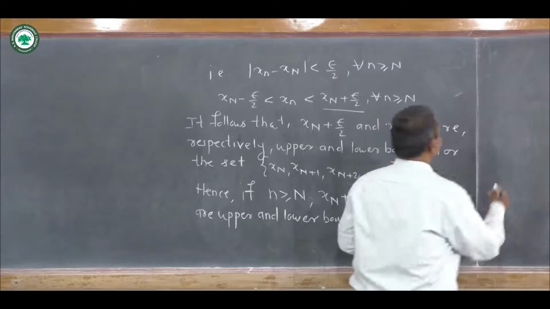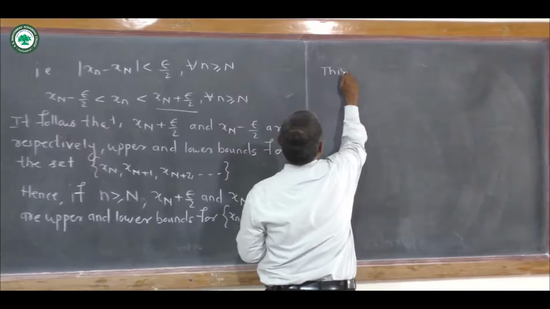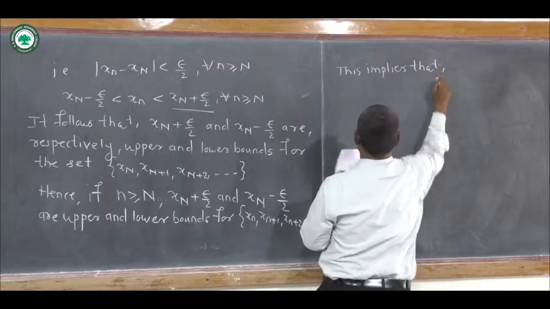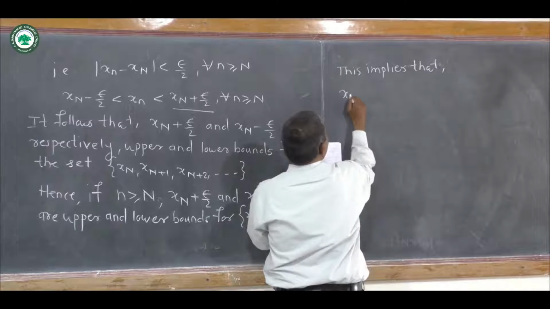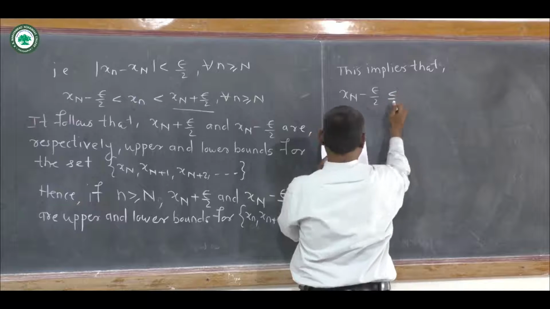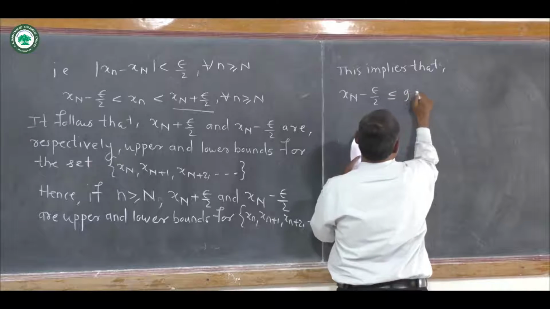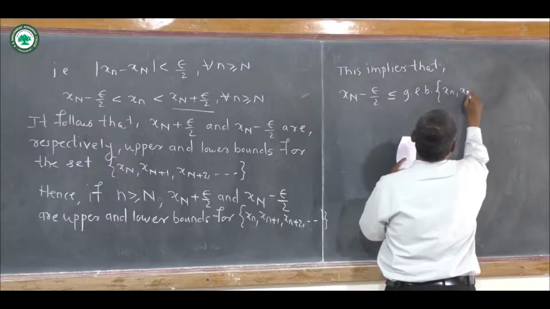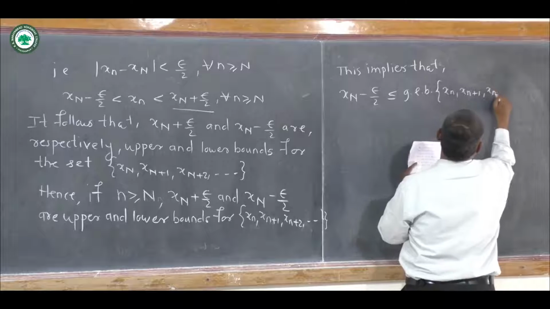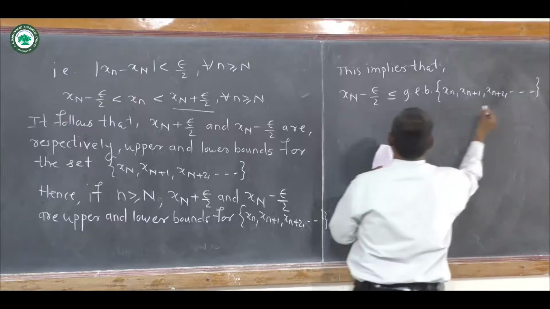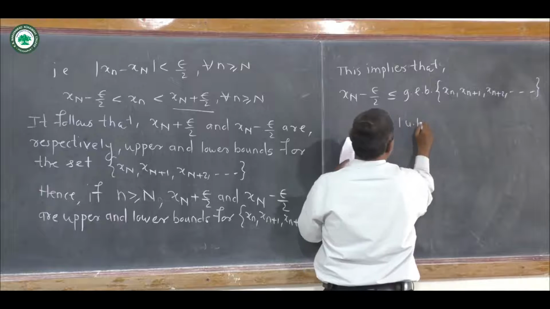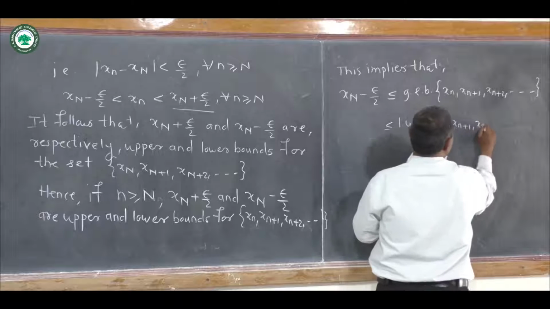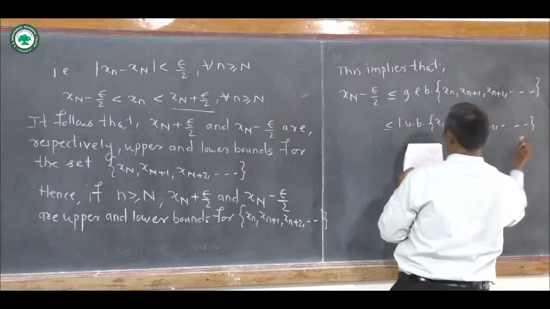Now this implies that we have x_N − ε/2 is less than or equal to the greatest lower bound, or GLB, of x_n, x_{n+1}, x_{n+2} and so on. Now this is less than or equal to the least upper bound of x_n, x_{n+1}, x_{n+2} and so on.